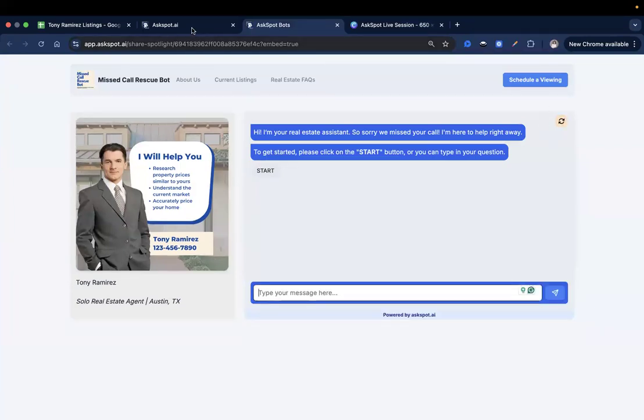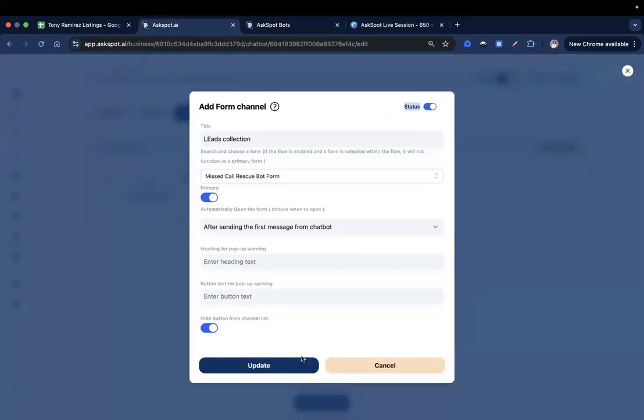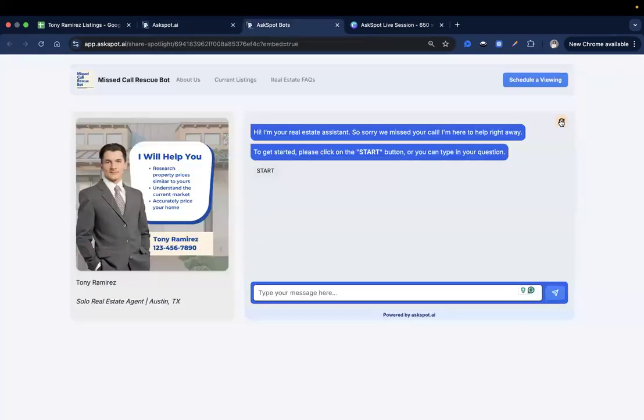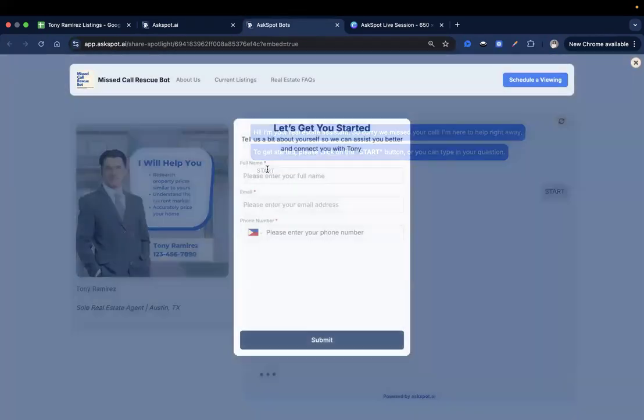Okay, I think I noticed one thing. Our form did not trigger. So I think we need to turn the status off from here so that it will trigger. Now let's try that again, okay? Okay, there you go. Start.